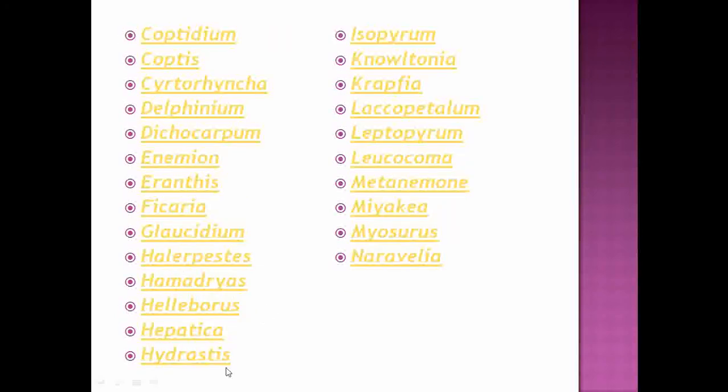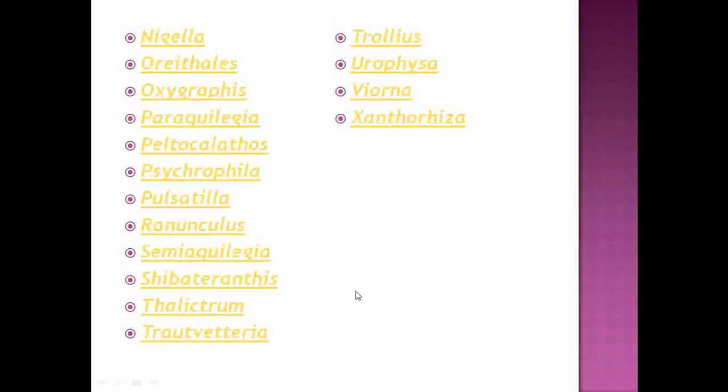Then Nigella is also one of the largest genera. Then Ranunculus, and then Thalictrum, are also among the largest genera included under that family.